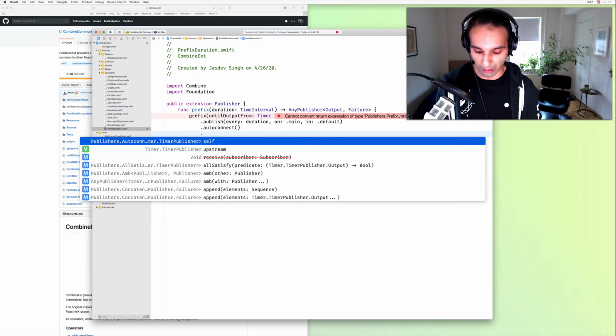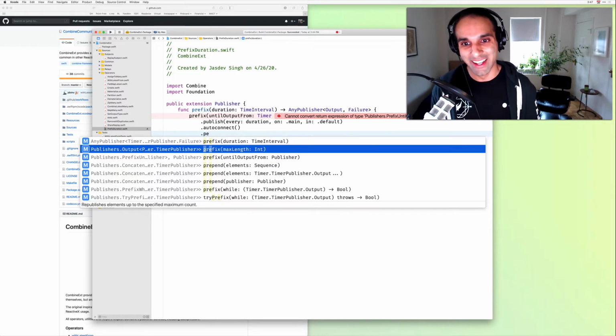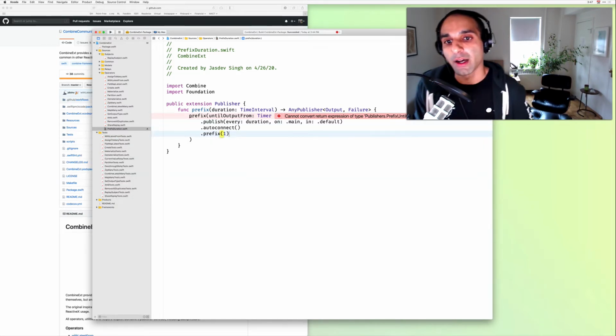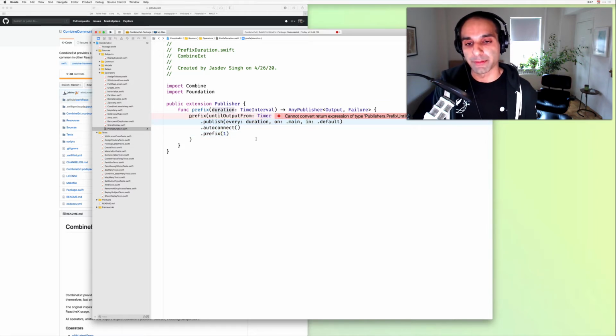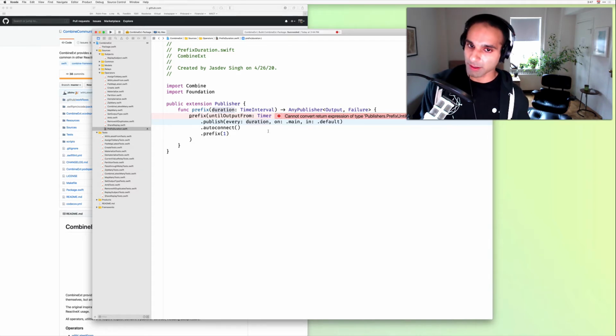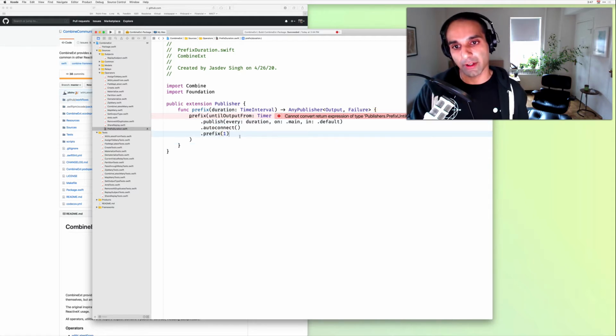So we can lean on another prefix overload and just take one event. I'm sure this is how Combine handles it, but I'm guessing after it receives one value event, it'll cancel the subscription that the publisher hands the subscriber. But just to be safe, we can just take one value event.